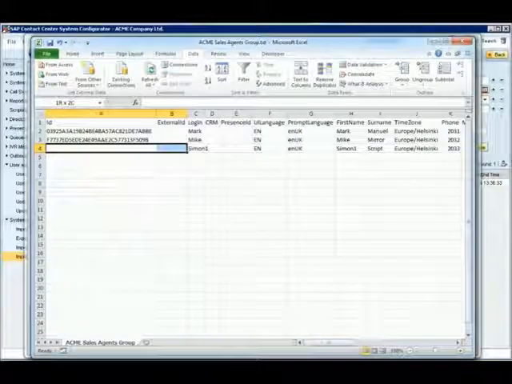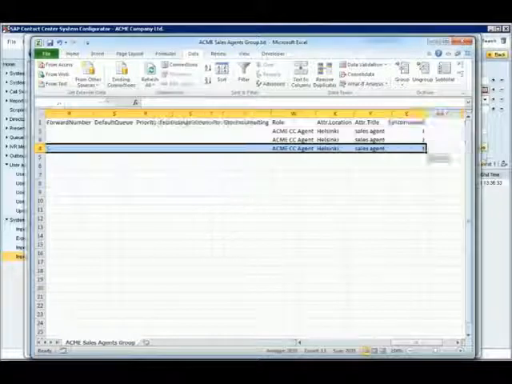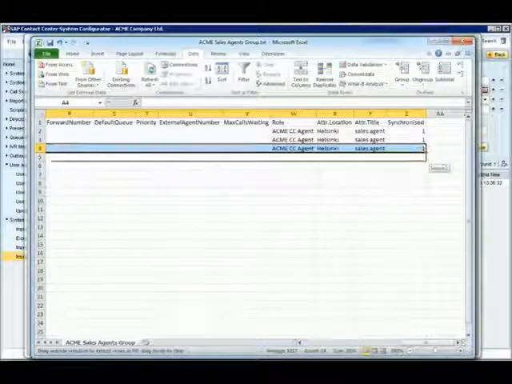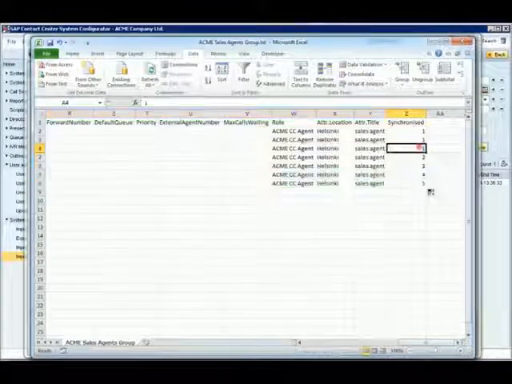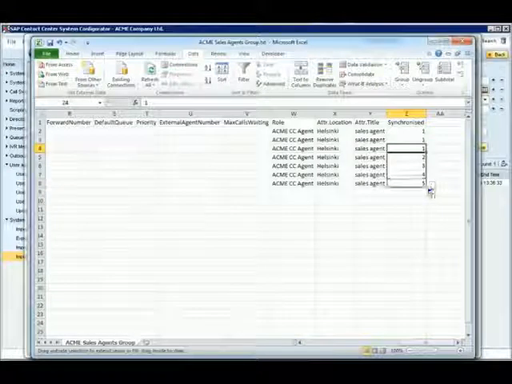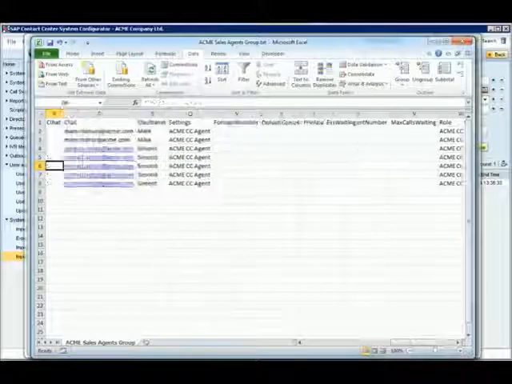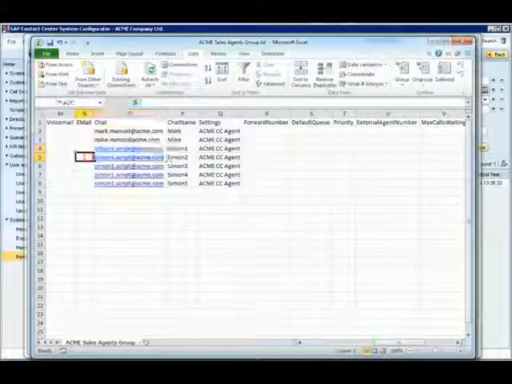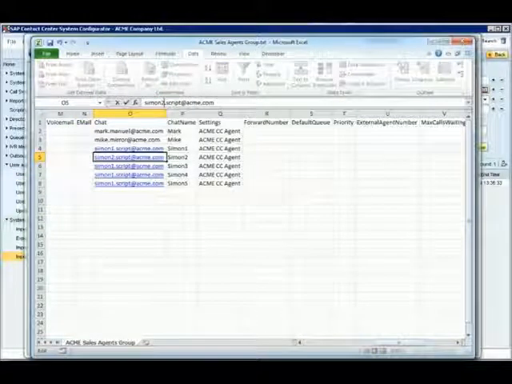New user data could be entered manually to this file, but we want to create more users at the same time, so we copy Simon's information to 5 rows. We fix the values on the synchronized row to number 1, which is the only allowed numerical value, and I give a unique chat address for all other Simons.